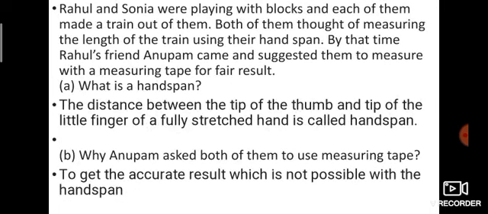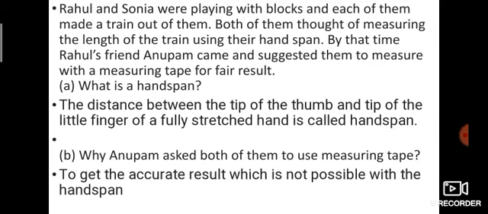This is a concept application question. Rahul and Sonia were playing with blocks and each of them made a train out of them. Both of them thought of measuring the length of the train using handspan. By that time, Rahul's friend Anupam came and suggested they measure with a measuring tape for the result. So the question is, what is handspan?